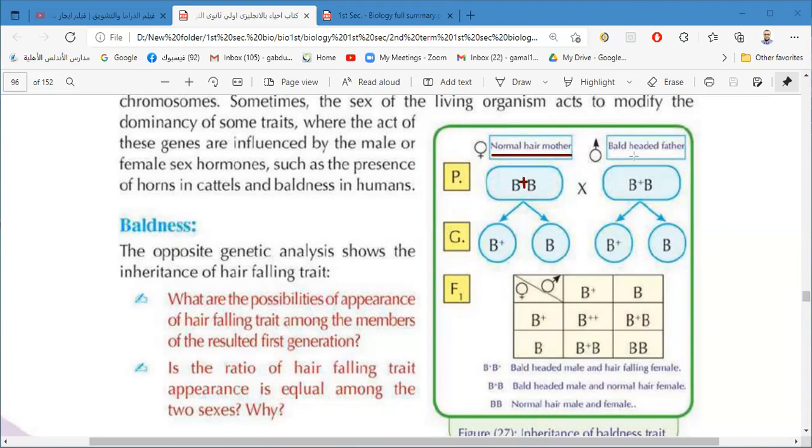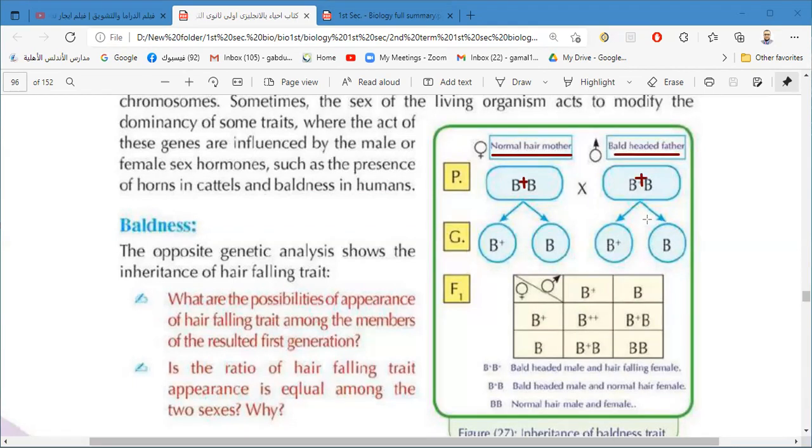But here the father is bald-headed. Why is he bald-headed? He has hair falling. Why? Because there is one dominant gene, and one is enough for this trait to appear. The gene can work if there is one dominant gene only in the male, not in the female. Why does this happen?